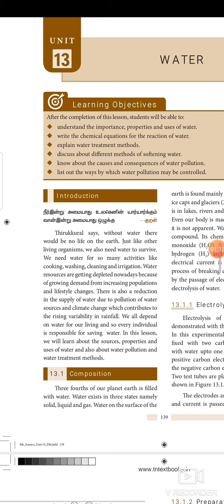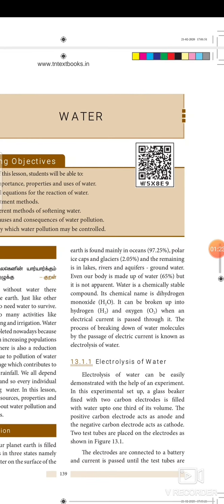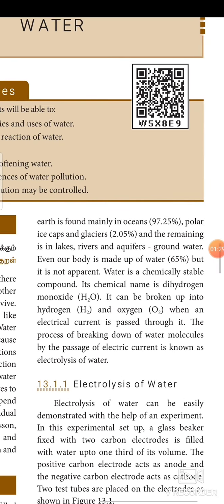Composition: 3/4 of our planet earth is filled with water. Water exists in 3 states, namely solid, liquid and gases. Water on the surface of the earth is found mainly in ocean. 97.25% of water is in ocean. Polar ice caps and glaciers contribute 2.05% of water, and the remaining is in lakes and rivers and aquifers, groundwaters, etc.